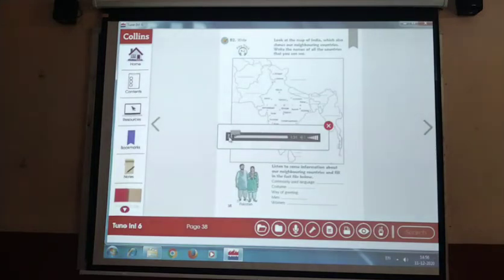Listen to some information about our neighboring countries and fill in the fact file below.